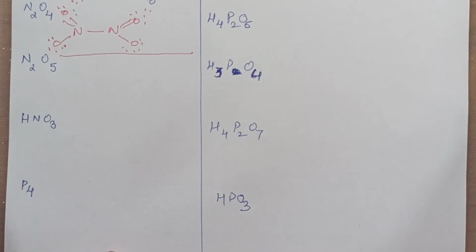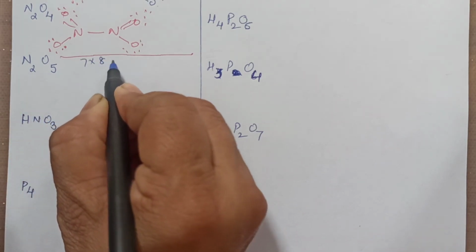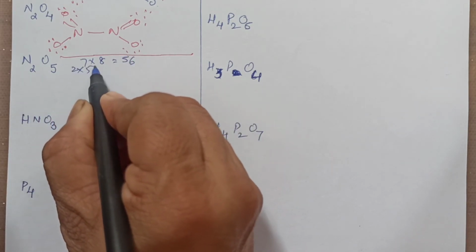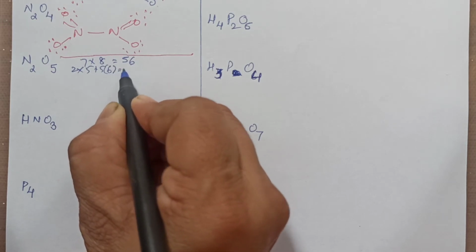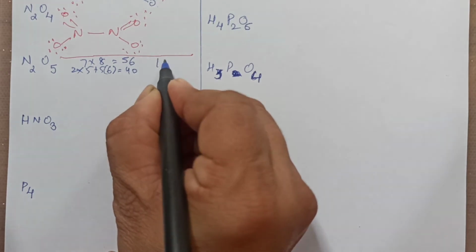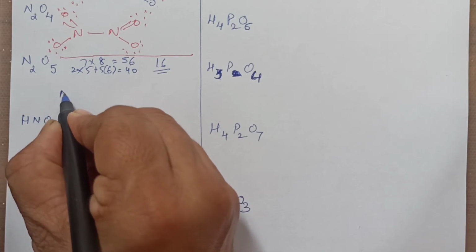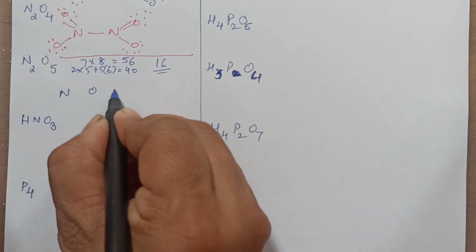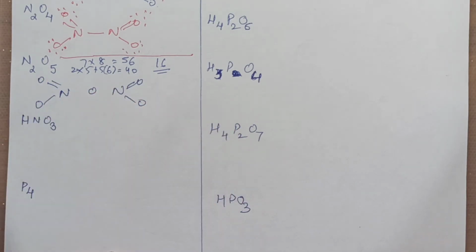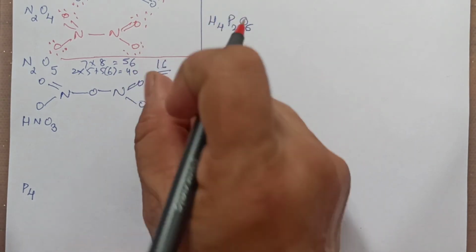N2O5. Same way you will complete it. You have 7 into 8, that is 56, and you have 2 into 5 plus 5 into 6, that is 40. You can subtract it, you will have 16. 16 means you have to make 8 bonds. Okay, so this will be the structure, N-O-N. Just because of lack of space, I'm drawing just one structure. One more structure can be there. You can just shift this, right?